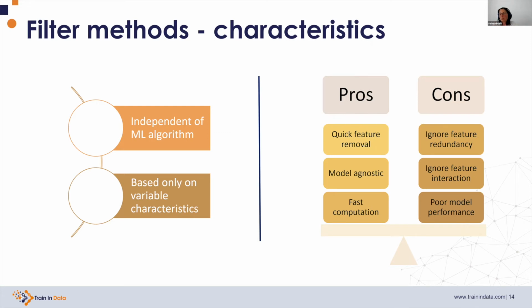On the downside, they look feature per feature, so they will not detect duplication, so they cannot cope with data redundancy. And for the same reason, they will not detect interaction between features, just because they look feature per feature. And at the end of the day, these methods return the subset of features that return the poorest model performance.